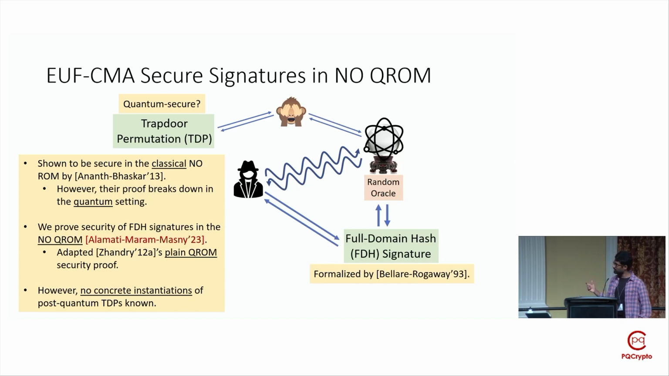However, there's a subtle issue in our result when it comes to real-world applications, because till now there are no known quantum-secure instantiations of TDPs from concrete assumptions like code-based, lattice-based, or isogeny-based. So in other words, we don't have any concrete post-quantum instantiations of generic FDH signatures to which our result could have applied.